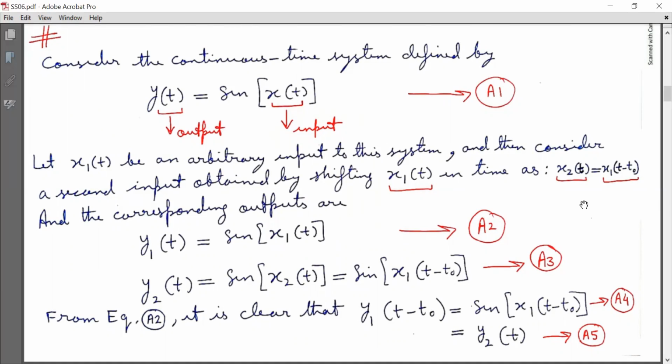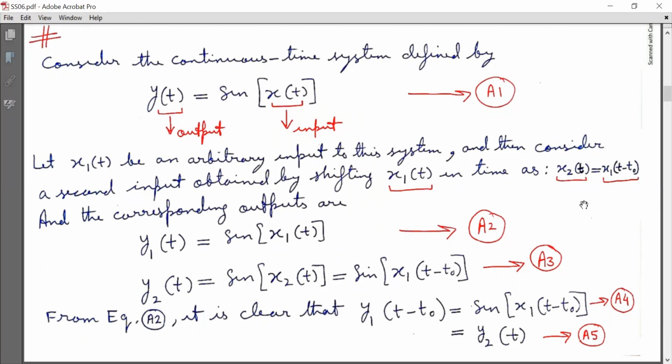Here y(t) is the output of the system and x(t) is the input. Let x1(t) be an arbitrary input to this system, and then consider a second input obtained by shifting x1(t) in time as x2(t), such that x2(t) equals x1(t minus t naught), where t naught is the delay.